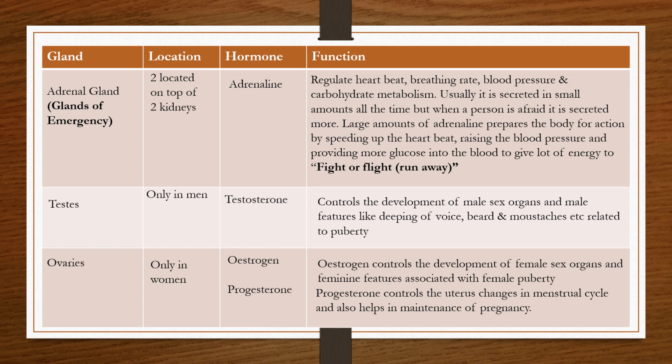The next one is ovaries, which is present in women. Ovaries produce 2 kinds of hormones. One is estrogen, then the other is progesterone. Estrogen is responsible for development of secondary sexual, female sexual characteristics, and also the development of the female sex organs, while progesterone controls the uterus and the uterine changes throughout the menstrual cycle, and it also helps in the maintenance of pregnancy.